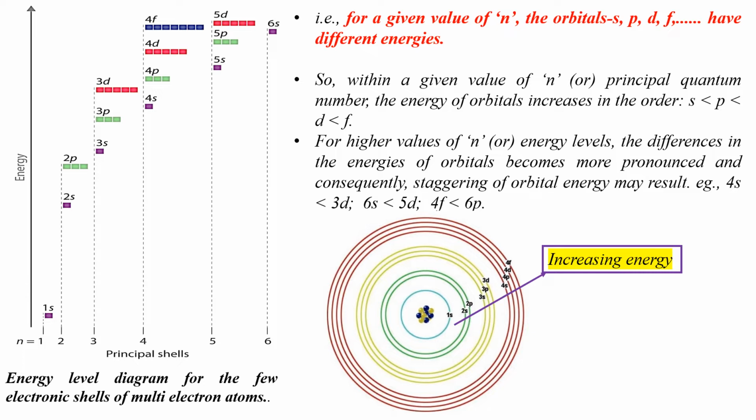Now, look at the energy of 6s orbital. It is lesser than the energy of 5d orbital. And look at the energy of 4f orbital. The 6p orbital is not shown in the energy level diagram, but the energy of 6p orbital is much more than the energy of 4f orbital. So for higher values of n, the differences in the energies of orbitals become more noticeable, and as a result, staggering of orbital energy results.